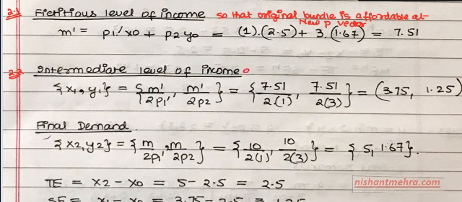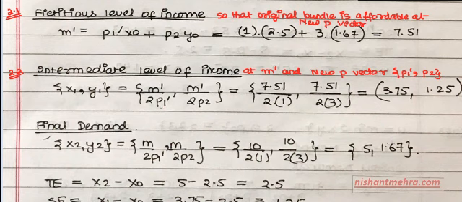Okay, at M dash, this is your fictitious level of income, and the new price vector, right? What is the new price vector? P1 dash, P2. This is the new price vector. So x1, y1 would be what?